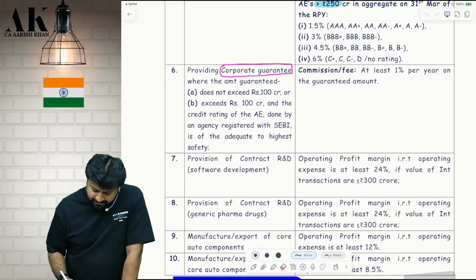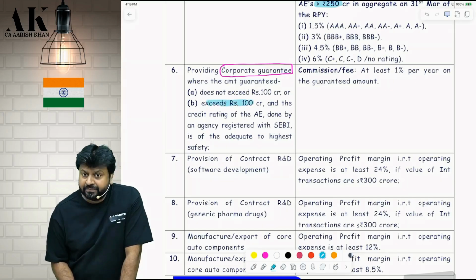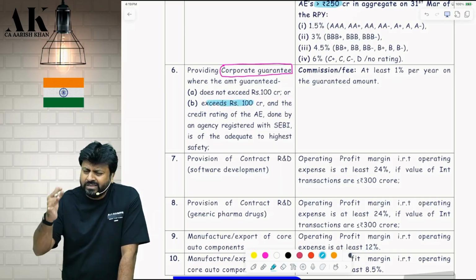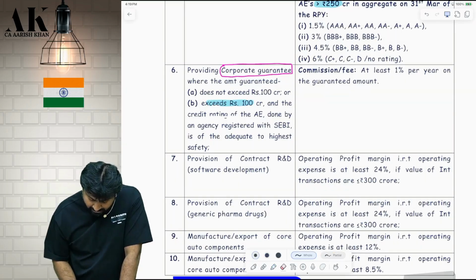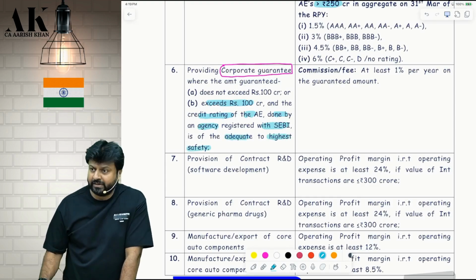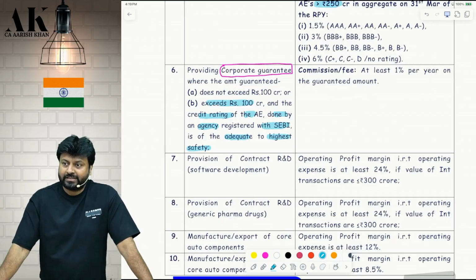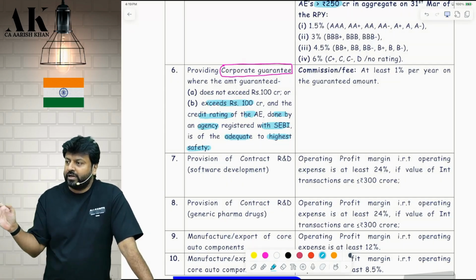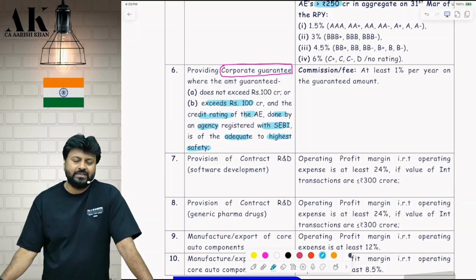If it exceeds 100 crore, then when is the safe harbor rule applicable? If, pay attention please, up to 100 crore, no condition is required. More than 100 crore, the other person should have a credit rating, done by whom? An agency which is registered with SEBI and is of adequate to highest safety. Adequate to highest. Adequate means what? At least some safety has to be there. To highest safety. These are the words which are used in the original law also. Okay. As per SEBI, it has to be at least little bit safe to highest safety.